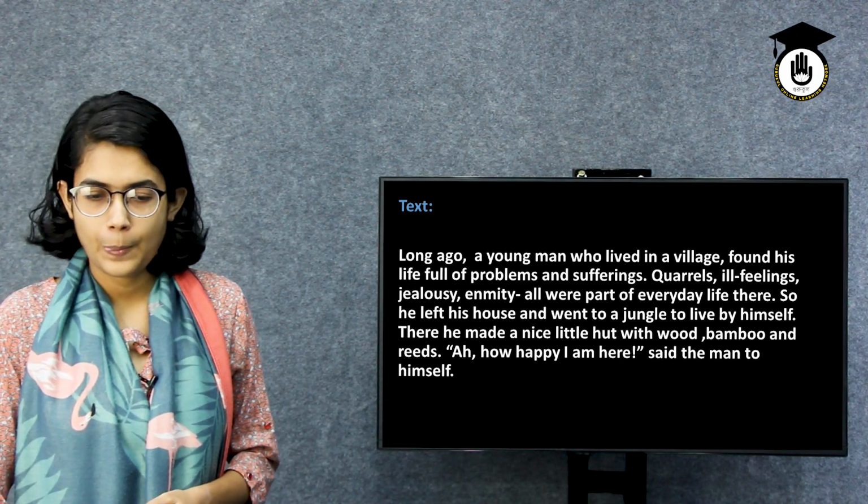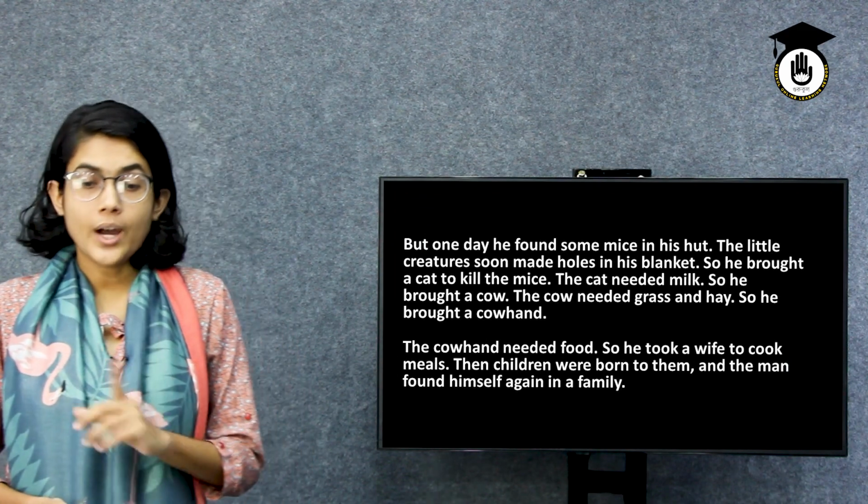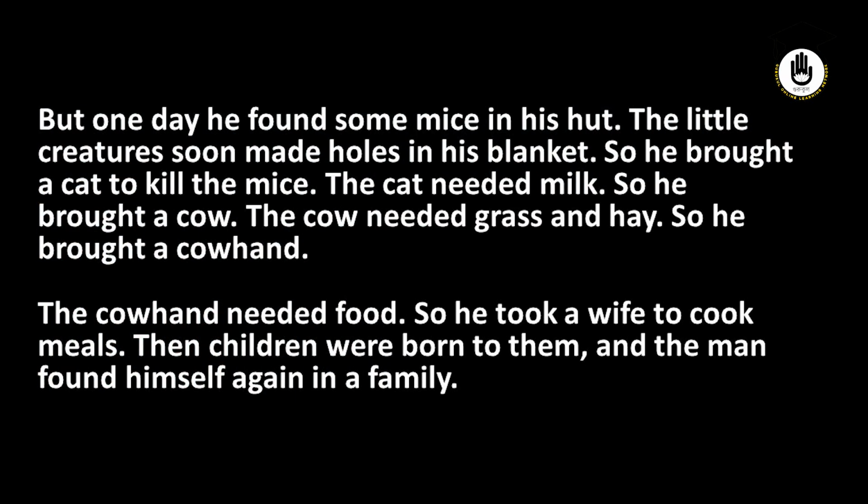But one day he found some mice in his hut. The little creatures soon made holes in the blanket. So, he brought a cat to kill the mice. The cat needed milk. So, he brought a cow. The cow needed grass and hay. So, he brought a cowhand. The cowhand needed food, so he took a wife to cook meals. Then children were born to them, and the man found himself again in a family.